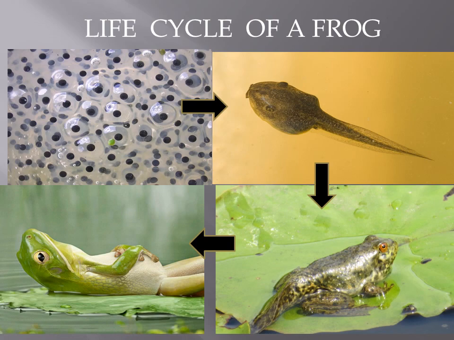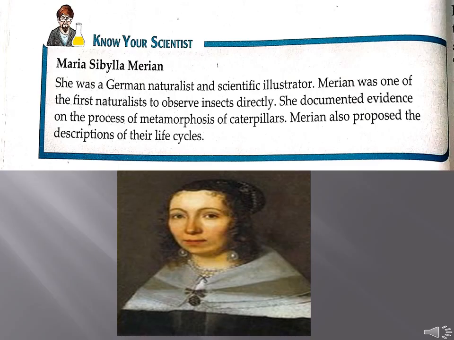Okay? So now we are going to learn about Maria Sibylla Merian. Who was she? She was a naturalist and a German scientific illustrator, and she was one of the first naturalists to observe insects directly. Not only that, she documented evidence on the process of metamorphosis of caterpillars. She also gave some proposals on the descriptions of their life cycles. So you will remember the name of this scientist.